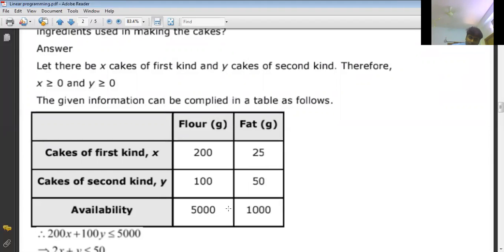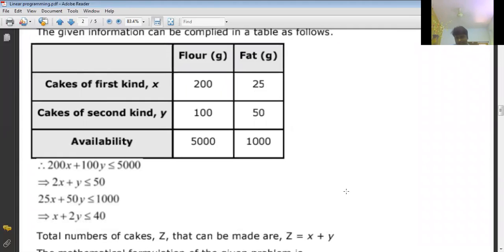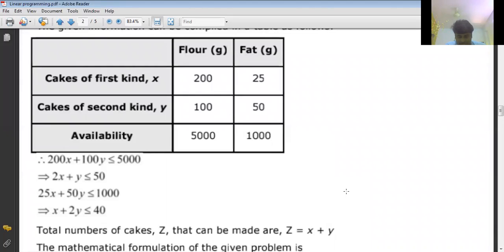Total flour, 5000 grams. And total fat, 1000 grams. Means 200x plus 100y less than or equals to 5000, because within that available quantity only we can make these types of cakes, correct or not?